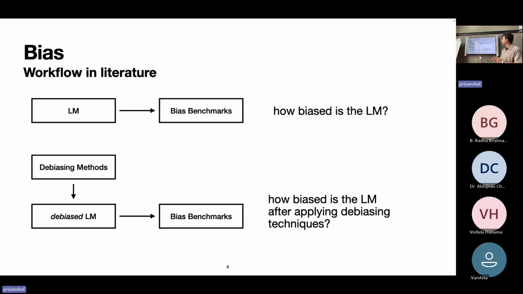So how the literature flows is we have a language model that's biased, which is evaluated on some bias benchmarks, which gives us the answer of how biased the language model is. Then we apply some debiasing methods onto these language models, which results in a lesser biased or debiased language model, which is then again evaluated on these bias benchmarks. And the performance from step 1 and step 2 is compared to see how well these debiasing works work.